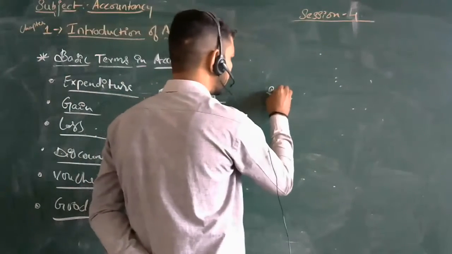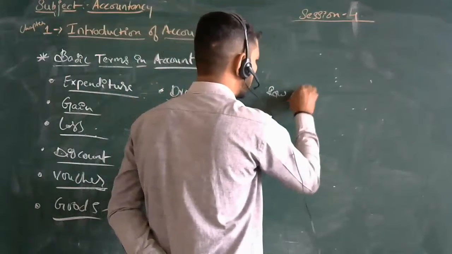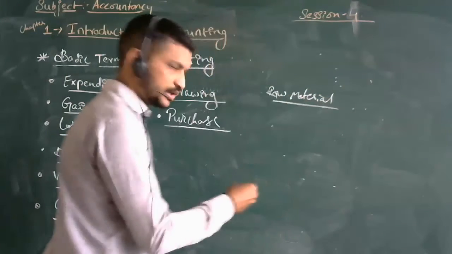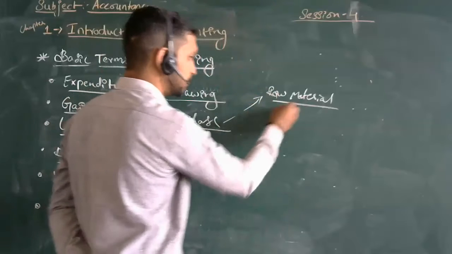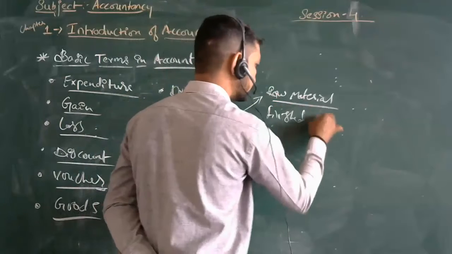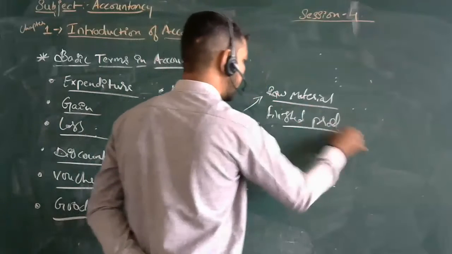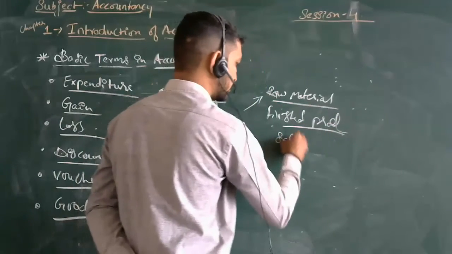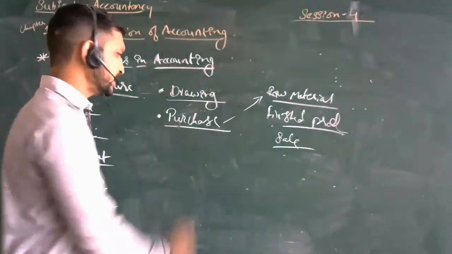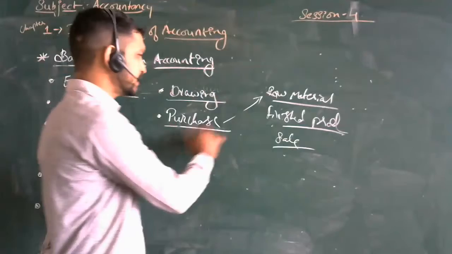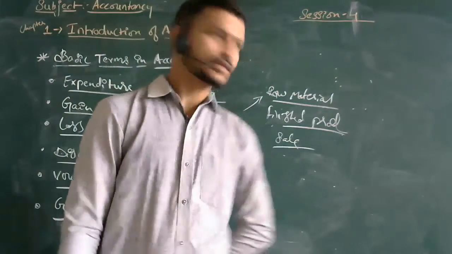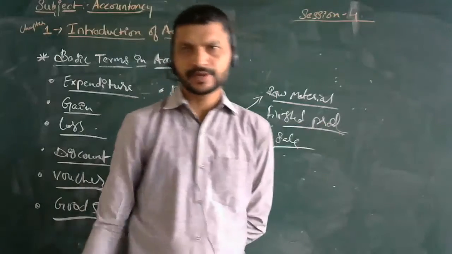For example, as a raw material we purchase here, then we make it into a finished product, then we sell it. That's it. This much is about the thing. So for business persons, purchase is the purchase of raw material, and for us, we can call it the finished product.